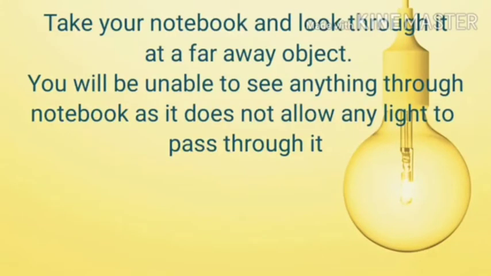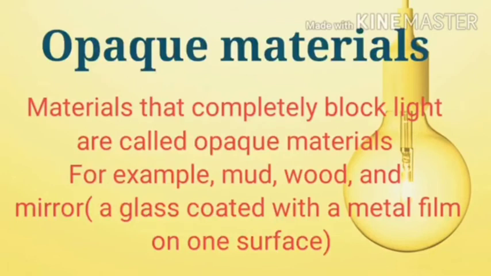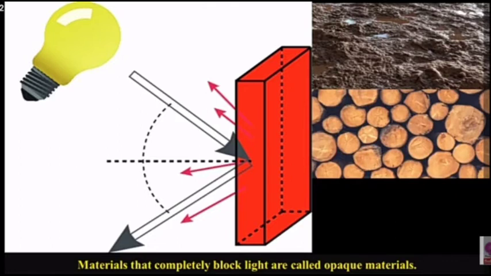Take your notebook and look through it at a faraway object. You will be unable to see things through the notebook as it does not allow any light to pass through it. अगर हम नोटबुक रख के कोई बीच में नोटबुक अगर रखते हैं और कोई ऑब्जेक्ट को देखते हैं तो हमको कुछ दिखाई देता है क्या? नहीं. Materials that completely block light are called opaque material. For example, mud, wood and mirror, a glass coated with metal film on one surface. You can't see the things.